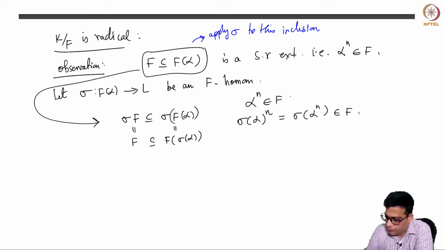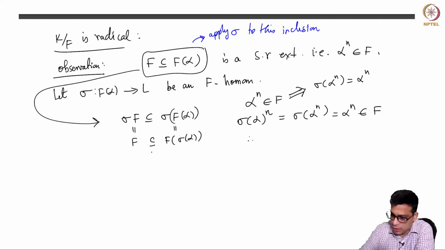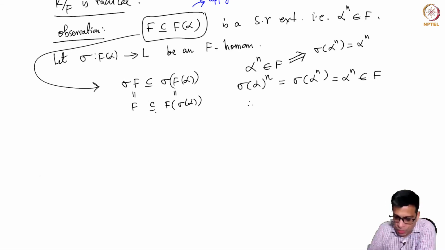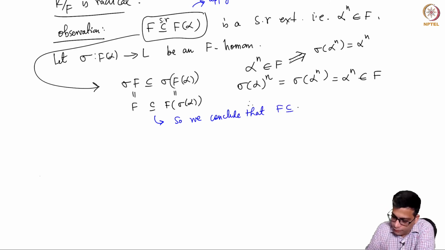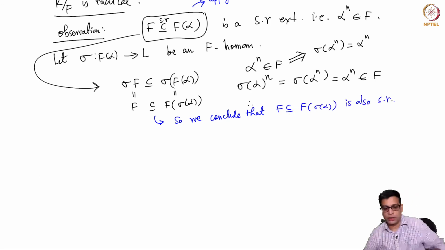So in fact, sigma of alpha to the n is equal to alpha to the n, which is again in F. So the conclusion I want to draw your attention to is, given that this is simple radical, this is also simple radical. So we conclude F contained in F(sigma alpha) is also simple radical. Okay, so this is the crucial observation.